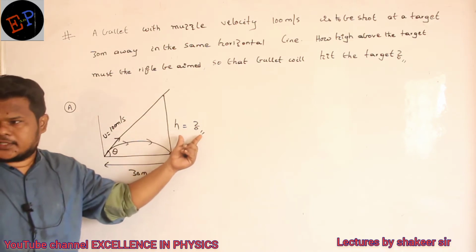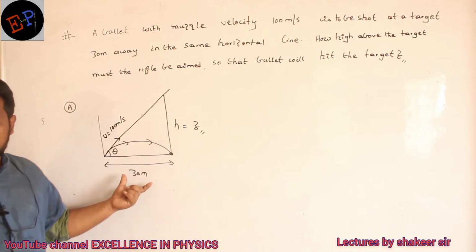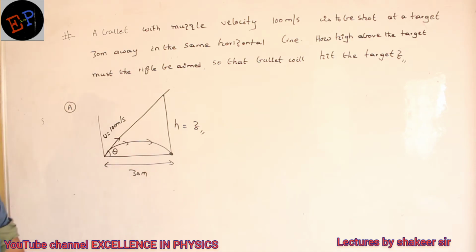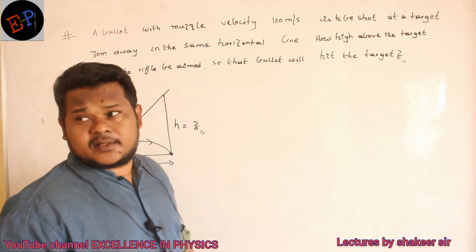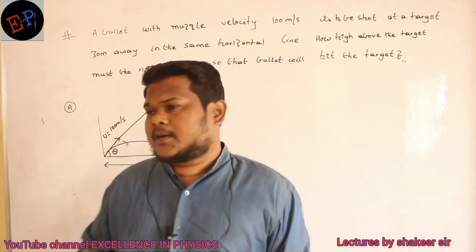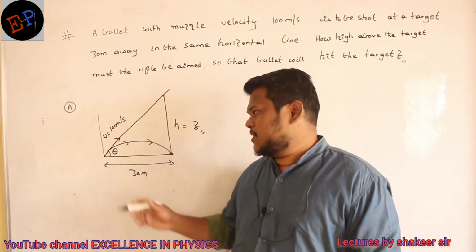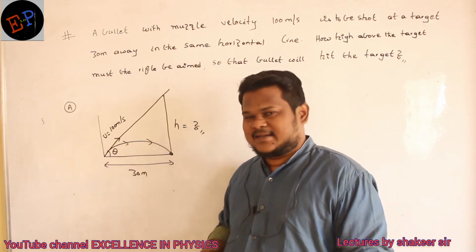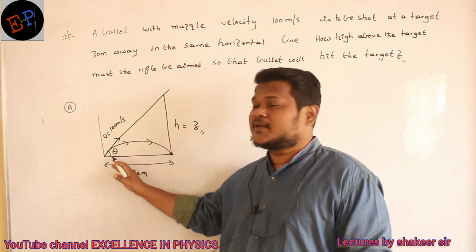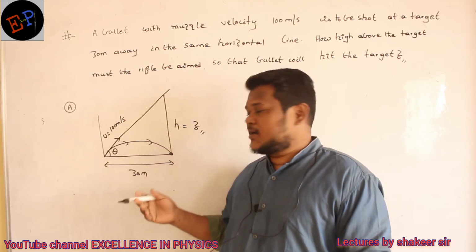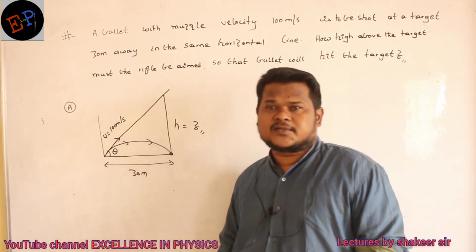Opposite side is h. Adjacent side is 30. But what is the angle theta at which you have thrown this bullet? I don't know the hypotenuse, I don't know angle theta, I don't know the opposite side. I know only this side. Then how can I do this calculation?